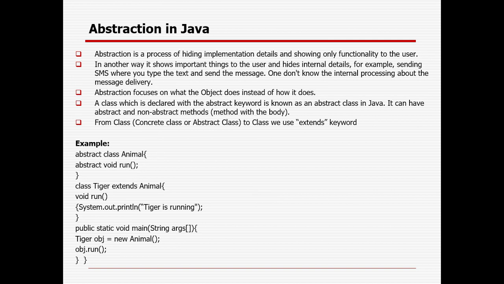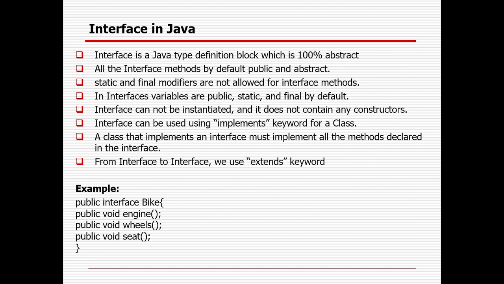Abstraction is nothing but hiding the implementation details from the users, right? An abstract class can have abstract methods as well as non-abstract methods. In case it's an abstract method, it cannot have any body, right? So interface will be 100% abstract methods in nature, right? And you can implement the interface at the class level, right? Interface variables will be public, static, and final by default, right? An interface cannot be instantiated, right?